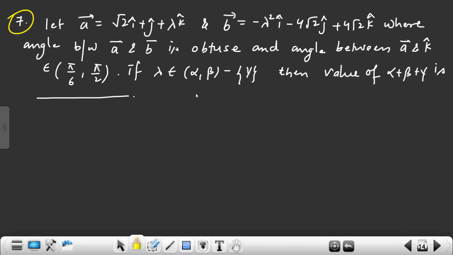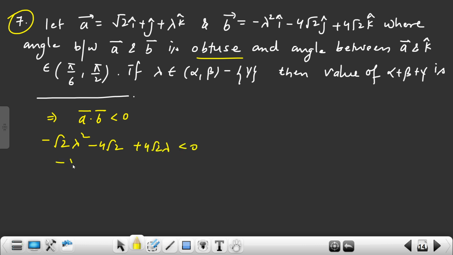Vector question. A given, B given, the angle between A and B is obtuse. Many times I told that if obtuse is there, A dot B is less than 0. And the angle between A and K belongs to this one. Clear? First let's do A dot B. So it is minus root 2 lambda square minus 4 root 2 plus 4 root 2 lambda less than 0.